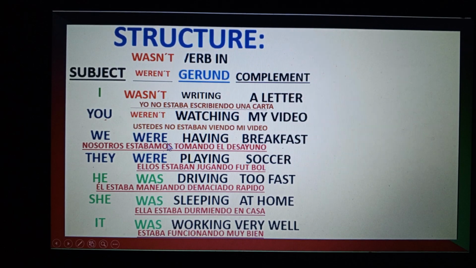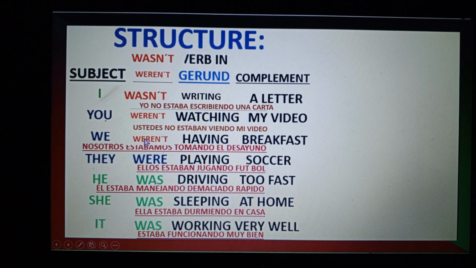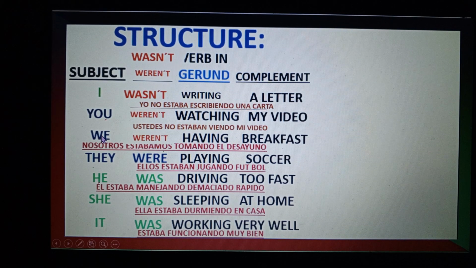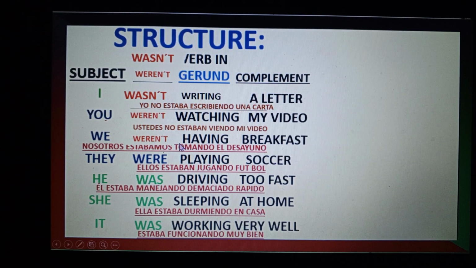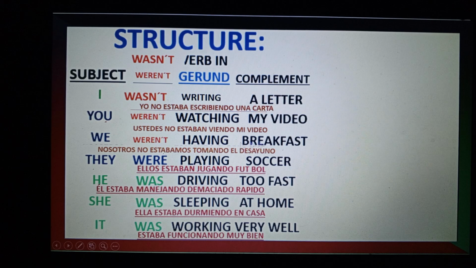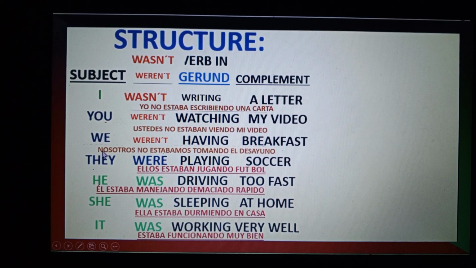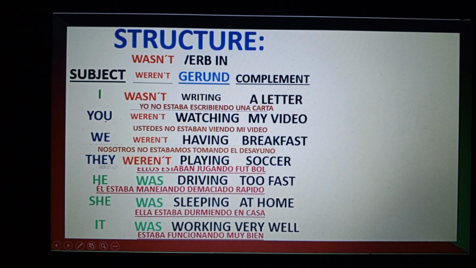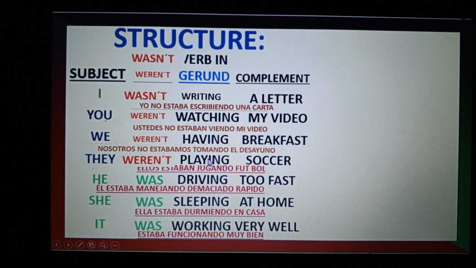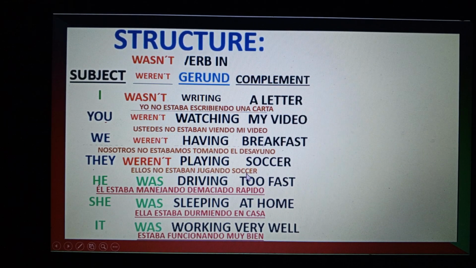Number 3, we were having breakfast. This is the affirmative form. For the negative, we switch were for weren't, and the sentence says we weren't having breakfast. In Spanish is this, what it means. Let's see, next example. They weren't playing soccer, okay? So they weren't playing soccer.